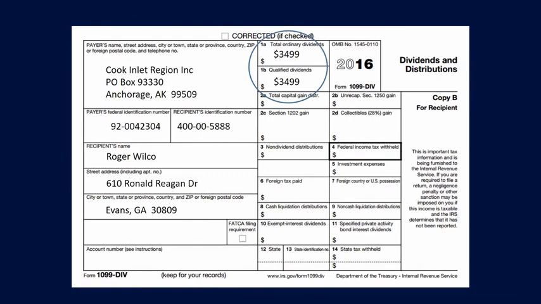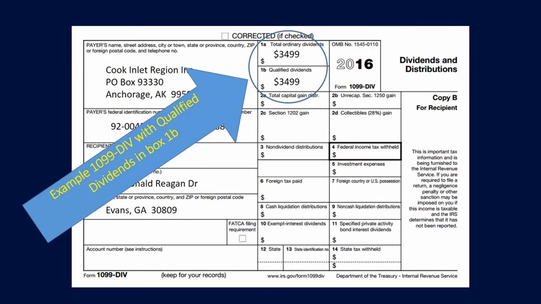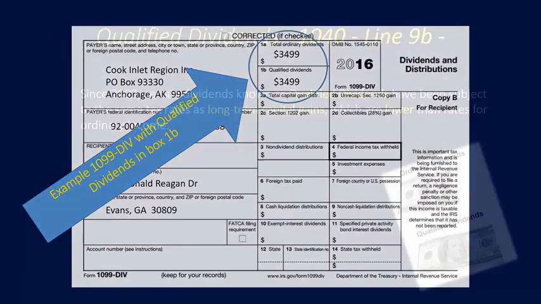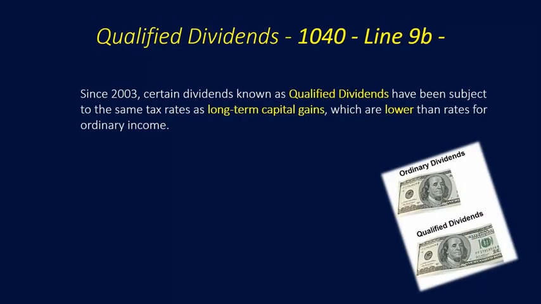All right, here is a 1099 DIV. And this 1099 DIV has qualified dividends entered in box 1B, $34.99. Notice the ordinary dividends and the qualified dividends in this case are the same amount. Now, since 2003, certain dividends known as qualified dividends have been subject to the same tax rates as those for long-term capital gains. These tax rates are lower than the rates on ordinary income.